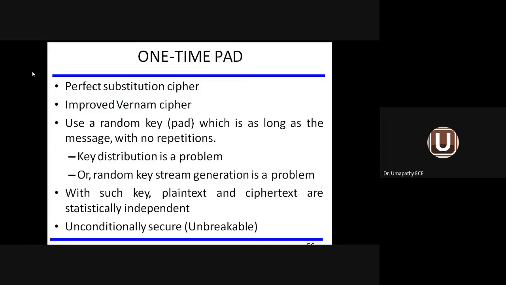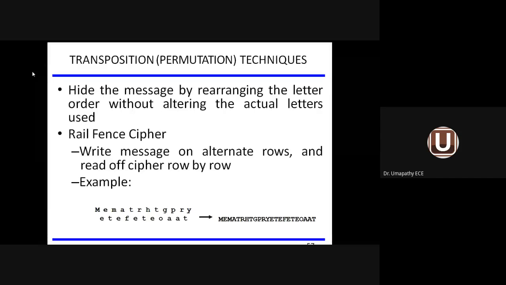So, transposition technique. So far we have discussed substitution technique. Substitution technique means each and every letter in the plain text information is substituted, either a single letter or a combination of letters taken from the plain text. Such a method is called substitution technique.